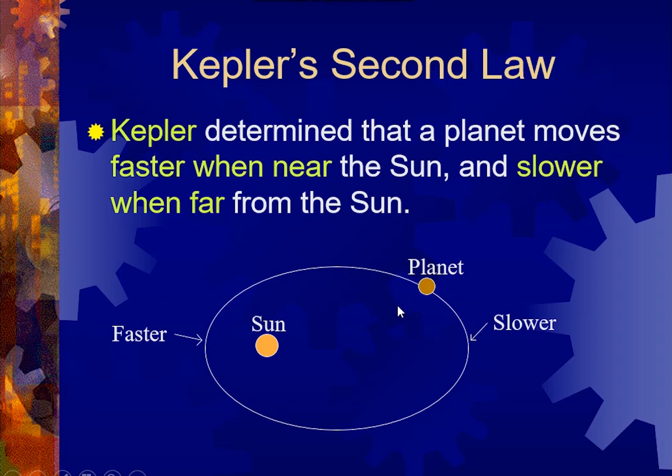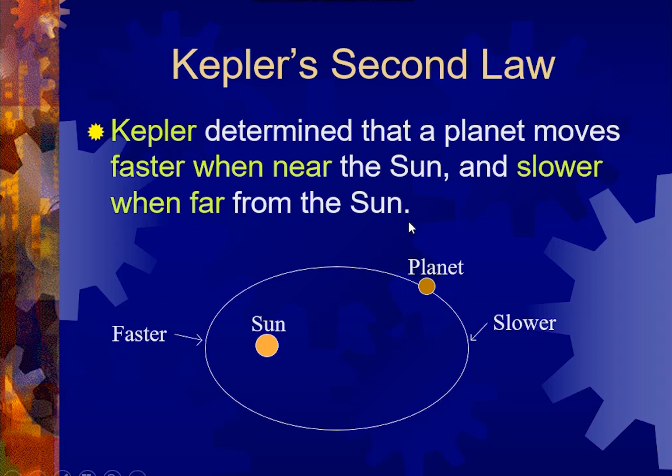He concluded that when the planet is at this position or at this position, it goes at a slower pace, and when it comes across somewhere at this position over here, then the planet moves at a faster speed. That was his second point.